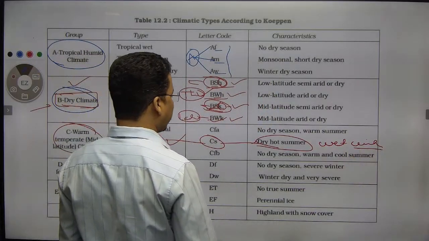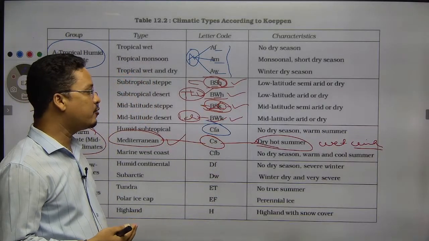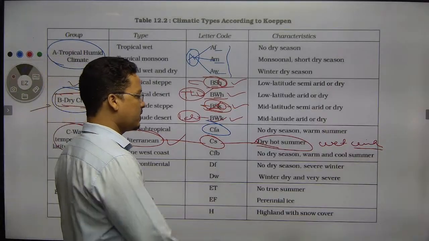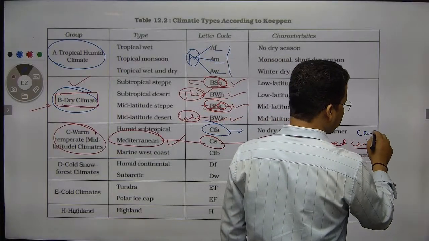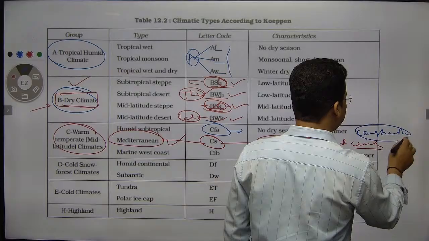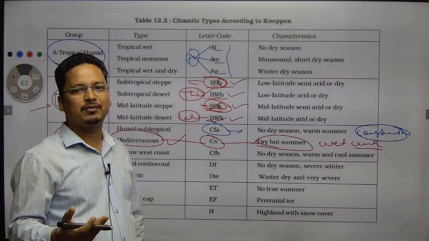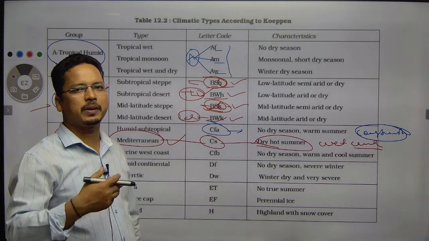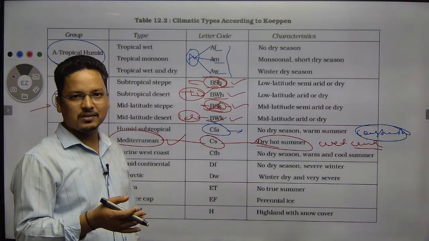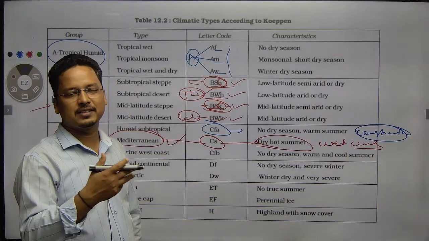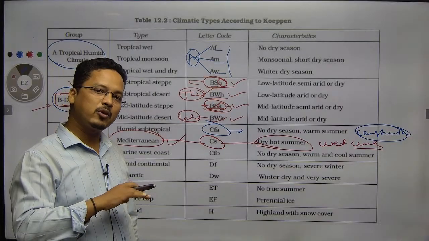Then what happens? Cfa. Cf means what? f means rainfall throughout the year. And a is humid. a is humid, no dry season. That means this is coastal, Western European coastal. It's a coastal area of Europe. If it's the coastal region of Europe, it will have rainfall throughout the year. Let's say for example, I would say Spain, better to say France coast, UK coast. So this region receives rainfall throughout the year. They don't have any significant dry season, right? But yes, the winter would be mild, summer would be cool, winter would be mild.